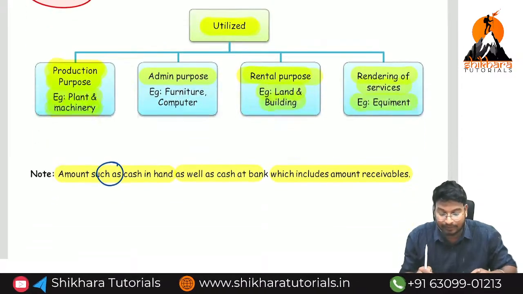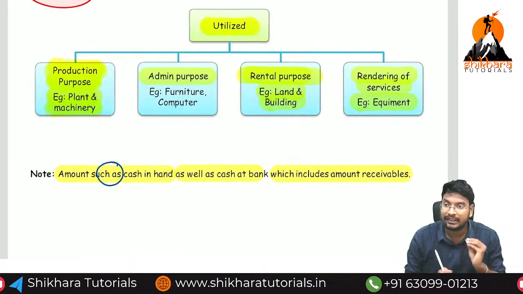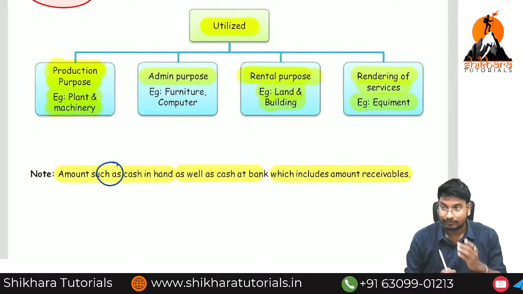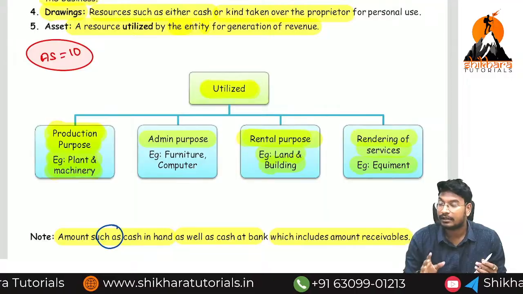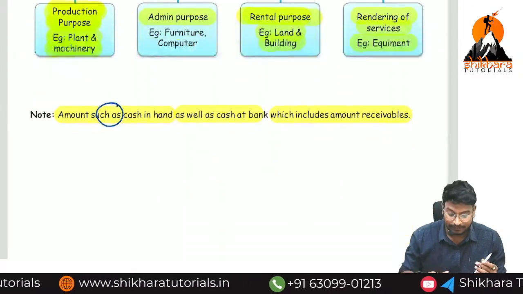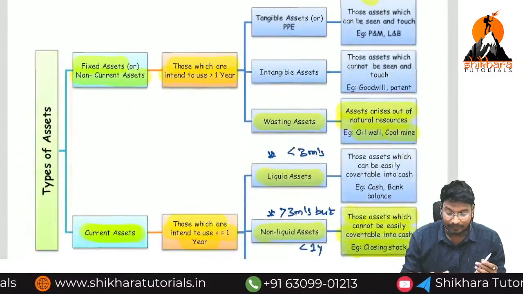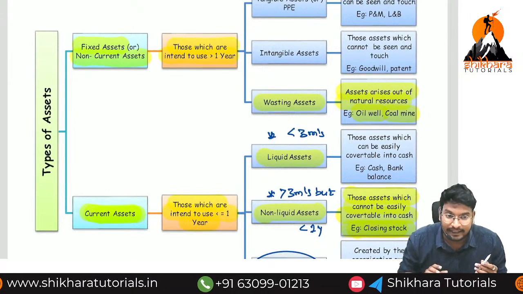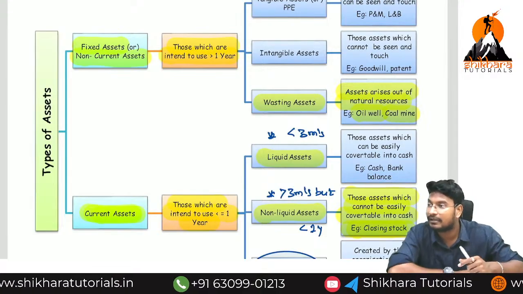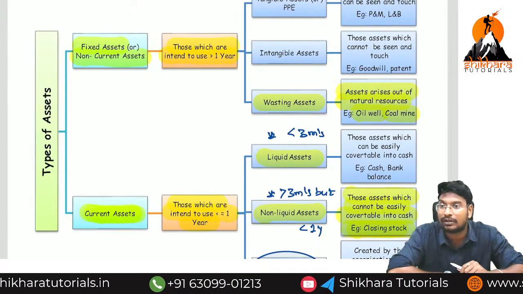This is the main perception of the asset. What is the meaning of asset? An asset can be utilized for any purpose in order to generate future revenues. Next one. What is the next concept? Different types of assets. Mainly the assets are classified into how many types? Two types. First type is called what? Fixed asset, also called non-current asset.